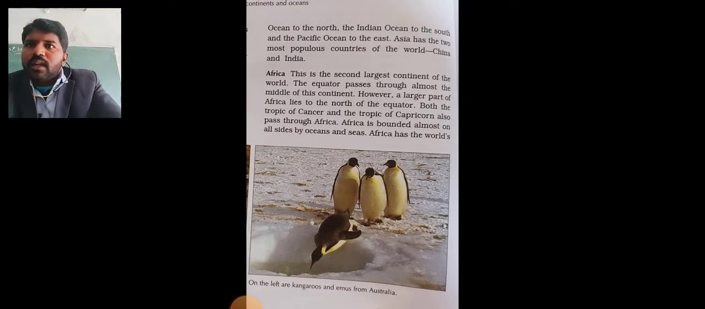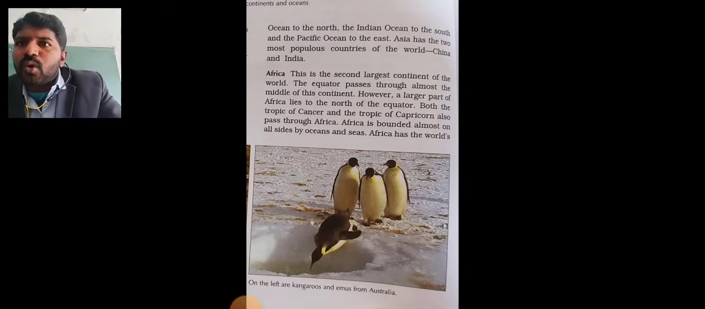The Arctic Ocean is in the north, the Indian Ocean in the south. What oceans are there around Asia? The Indian Ocean in the south and the Pacific Ocean on the east.